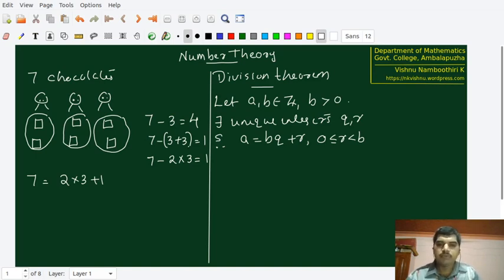In the proof, we have the existence part coming first. So what do we have to find? We have to find Q and R. But one thing we have to remember, A is a number given to us, and B is also a number given to us.